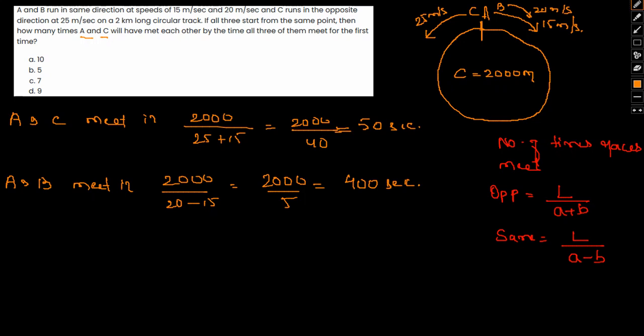Okay, so A and C meet every 50 seconds and A and B meet every 400 seconds.